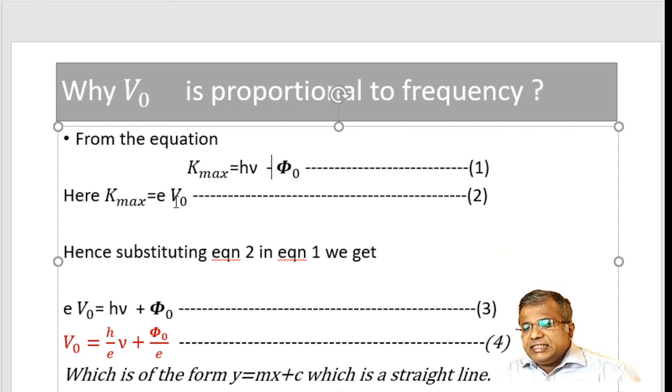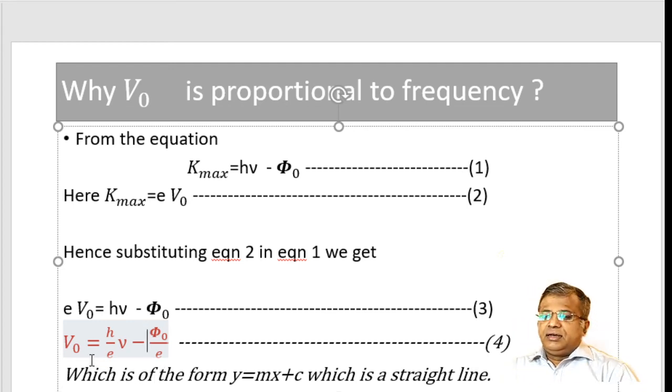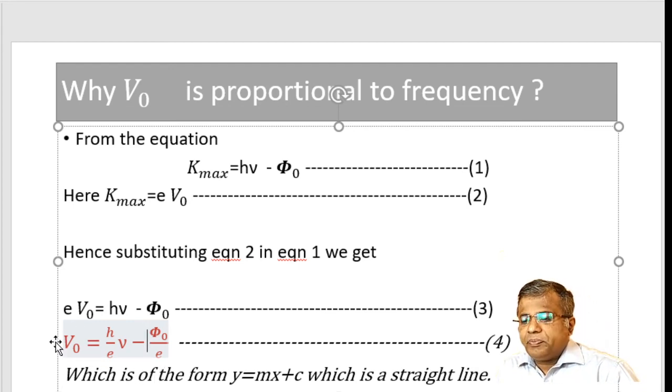Substituting kinetic energy as eV naught, we get eV naught is equal to hν minus phi naught. If I take this e down here, I get V naught is equal to h by e times ν minus phi naught divided by e. So here, the stopping potential V naught is equal to (h by e)ν minus phi naught by e.